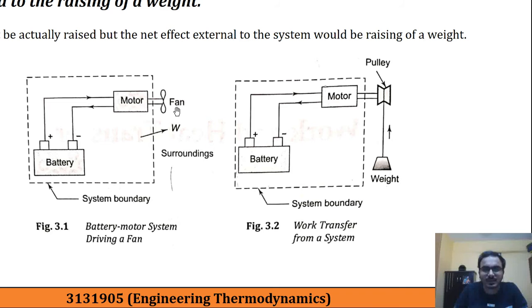So we have simply replaced the fan with a pulley and weight, and if we utilize this battery and motor we can raise this weight. Whatever the effects of the fan were, they can be replaced with raising of a weight with the help of a pulley.